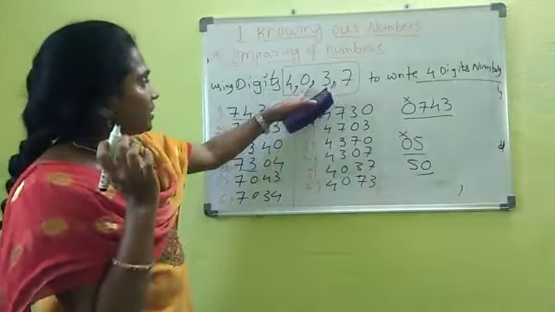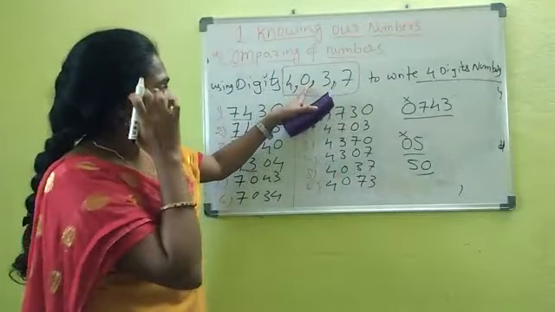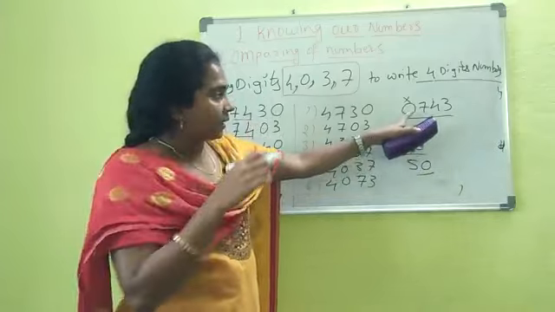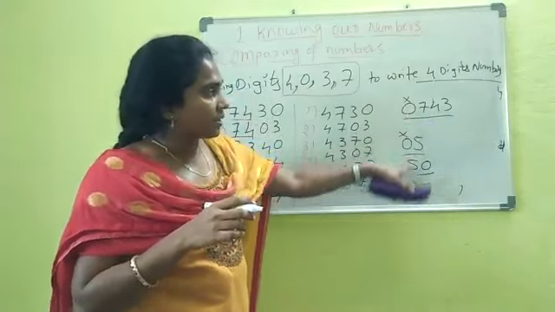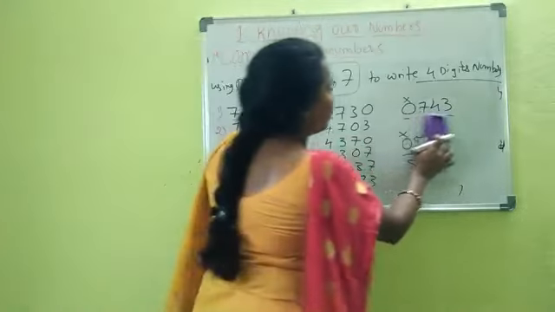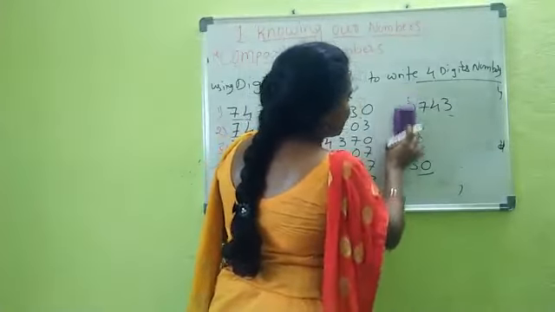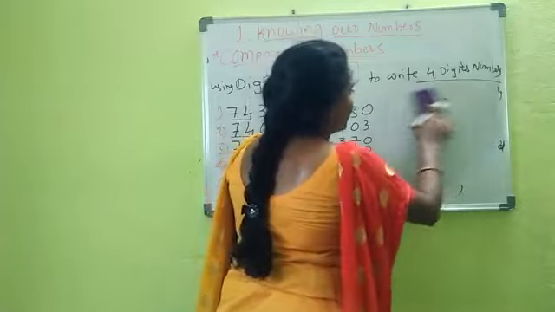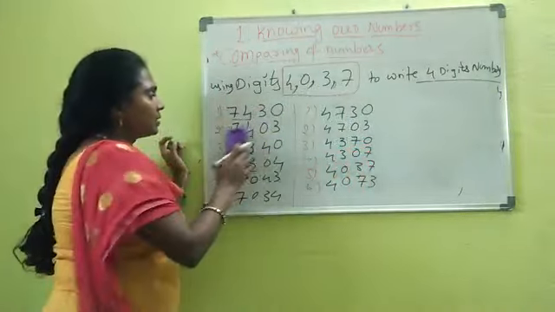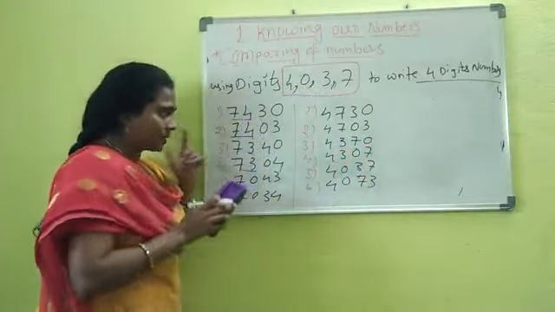So with 0 in the thousands position we can form 6 more numbers, but those will become only 3 digit numbers, not 4 digit numbers. That's why using 4 digits we got 18.